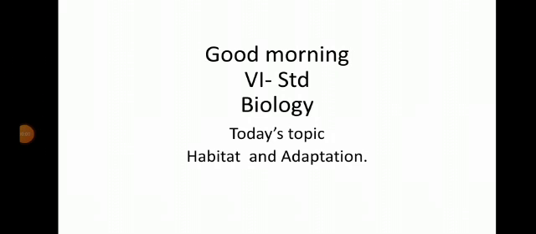To all 6th standard biology. Chapter 9, the living organism characteristics and habitats. Today topic, habitat and adaptations.